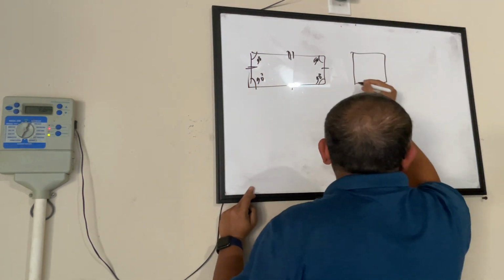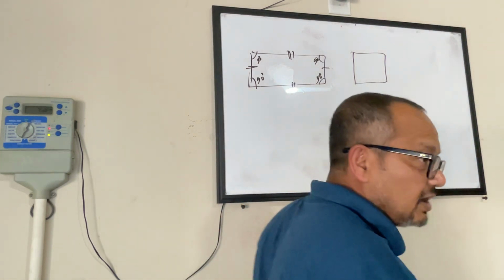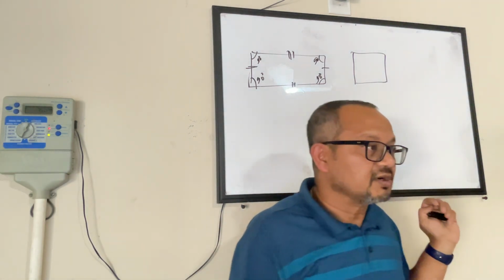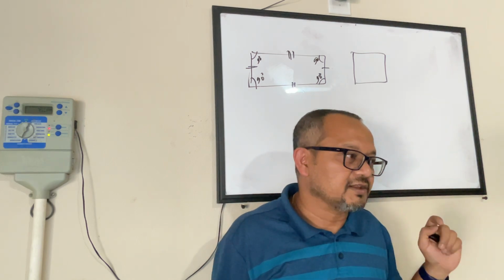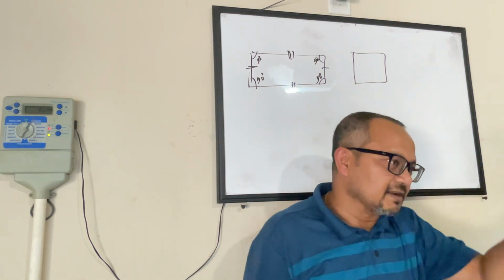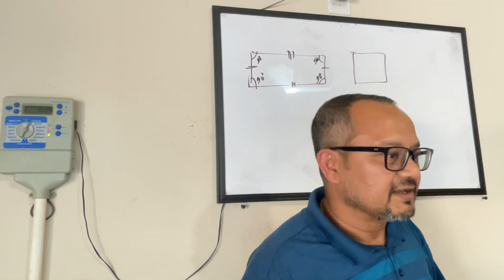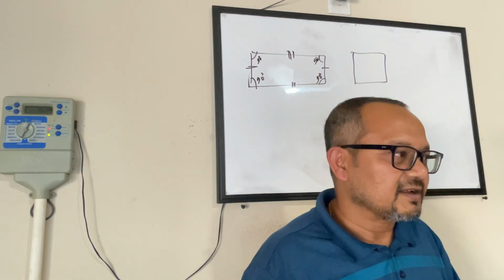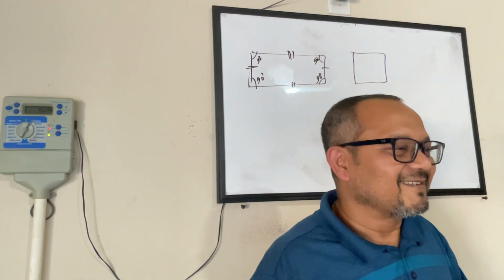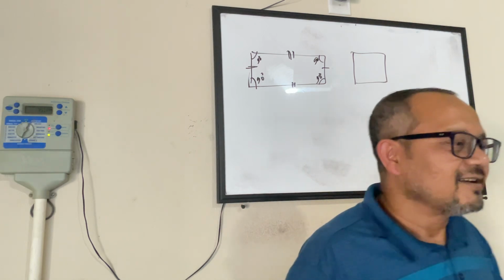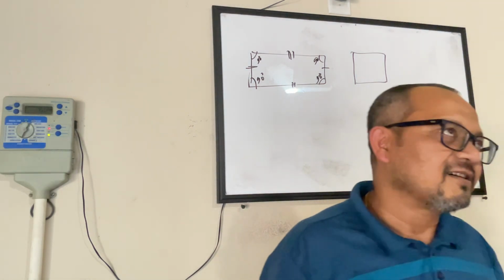This is a square. Now, can somebody tell me what is the property of a square? Yeah, Aditi. The property of a square is that it has 4 sides and 4 vertices. It's also a quadrilateral.